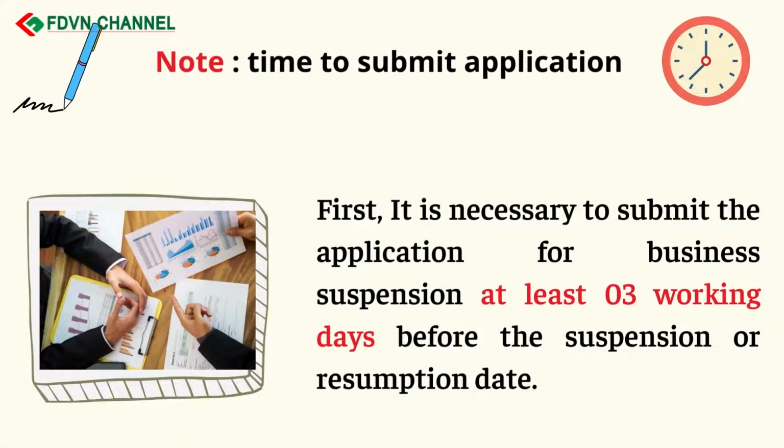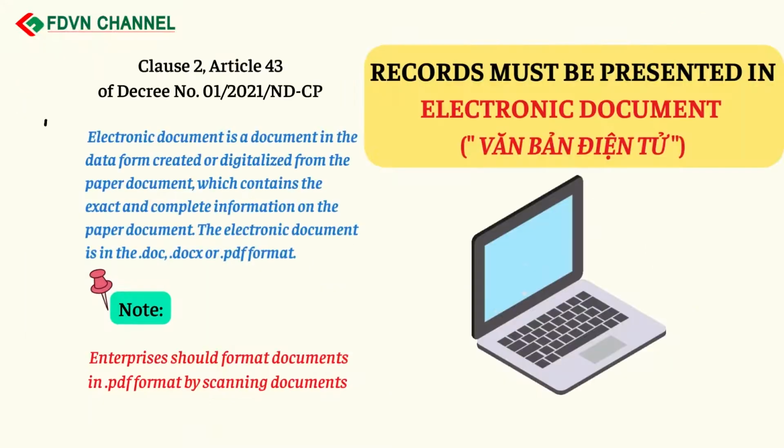First, it is necessary to submit the application for business suspension at least 3 working days before the suspension or resumption date. For example, if an enterprise intends to suspend its business on August 19, 2022, Friday, the enterprise shall submit a notice of business suspension on Monday, August 15, 2022. Second, records must be presented in electronic document.